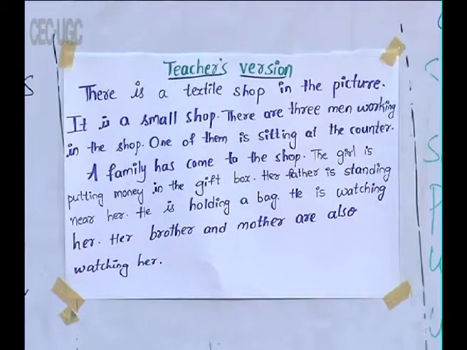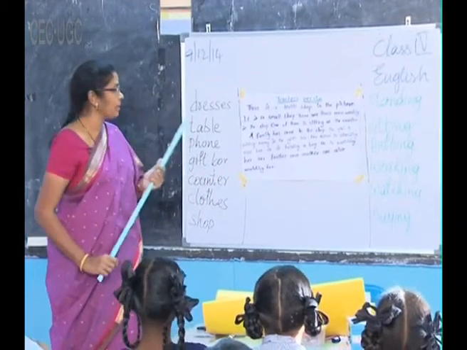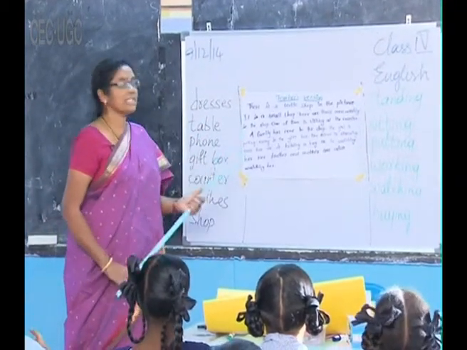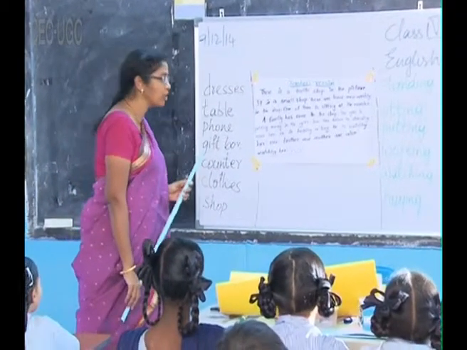Yeah, then this can be followed by the presentation of teacher's version. There is a textile shop in the picture. It is a small shop. There are 3 men working in the shop. One of them is sitting at the counter. A family has come to the shop.